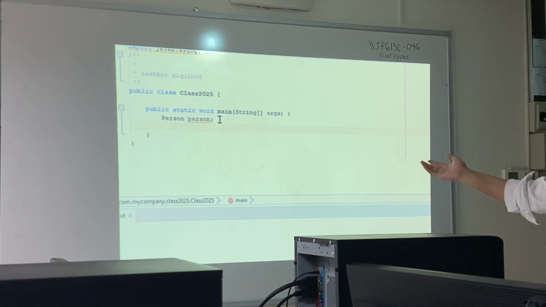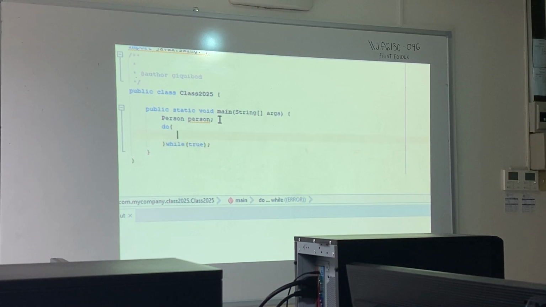But right now, we already know na the moment we click ko yung create new person, nag-declare na siya ng bago. Right there. Okay? So next is, let's say ipapili natin siya, 1 or 2, student or staff. Okay, so let's have an option for that one. I'll just do the usual do while loop that I usually do. So here, let's just declare a string choice, which is equal to an empty string.